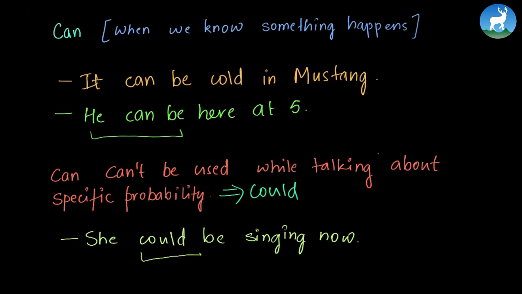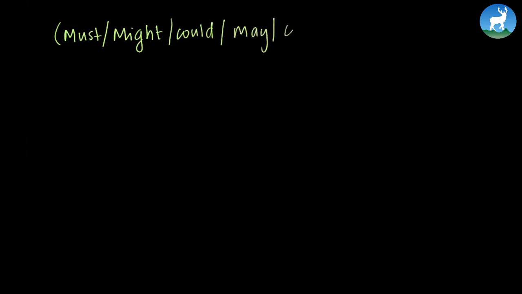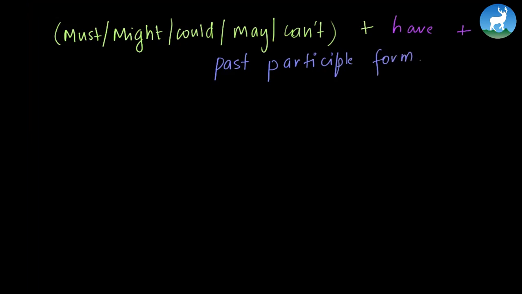Now we will look at some of the modal verbs to talk about the past. For talking about the past, we use must or might or could or may or can't, plus have, plus the past participle form. The degrees of probability that these verbs express are the same as we discussed earlier. Now we'll go through some of the examples.